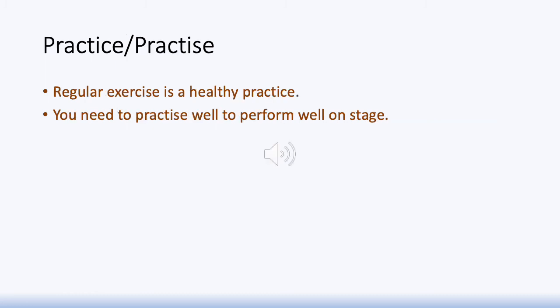The word practice has a similar usage. Practice as a noun is spelled with CE, and practice as a verb is spelled with SE. Regular exercise is a healthy practice. It's a noun there, and therefore it is spelled with CE. You need to practice well, verb, the action word. You need to practice well in order to perform well on stage. There, practice has SE.